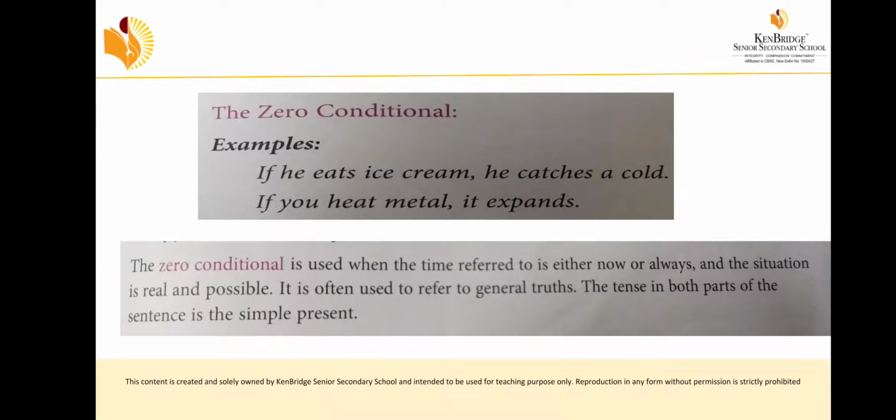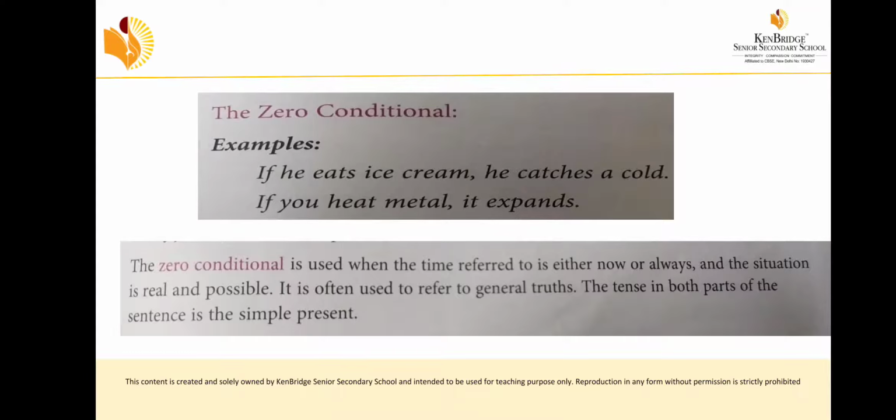If he eats ice cream, he catches a cold. So he eats ice cream. If he eats, it's a condition. If he eats the ice cream, what is the result? He catches a cold. So the first part is the if clause, and the next one is the main clause.